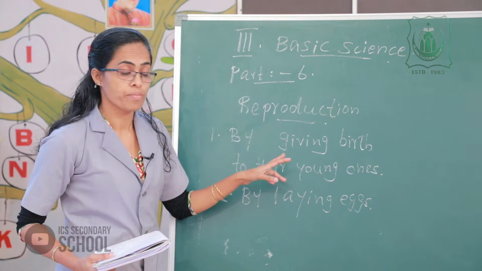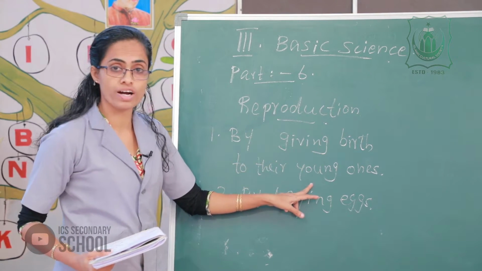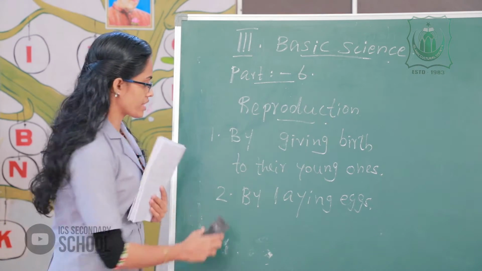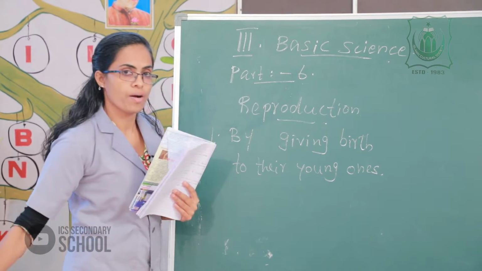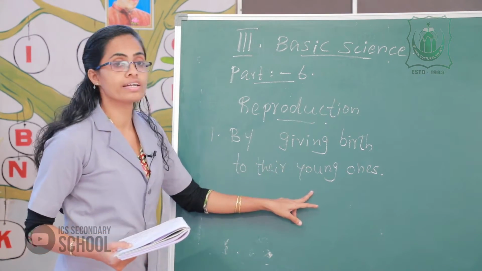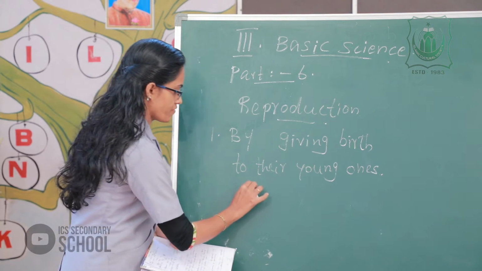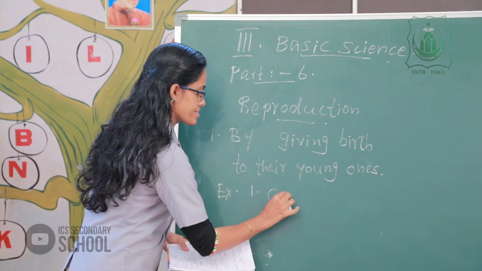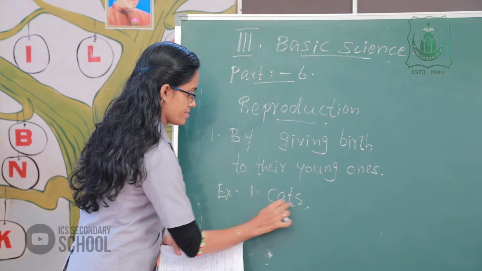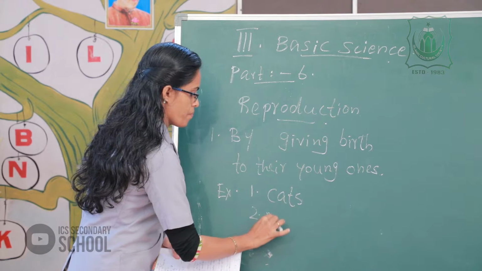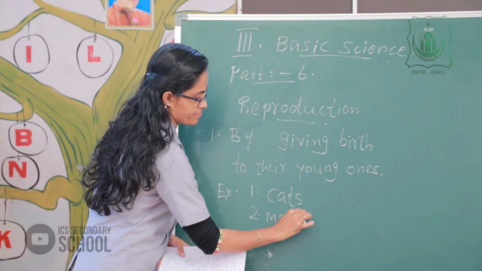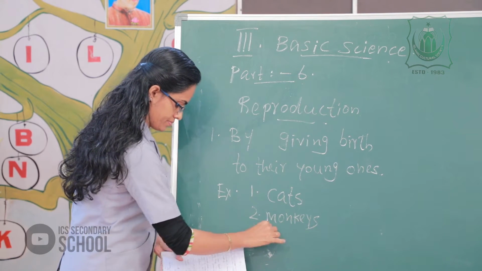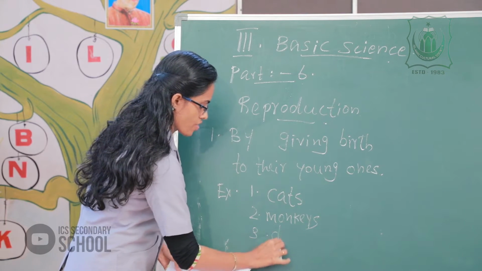Can you say by giving birth to their young ones? Okay, tell me what are the different examples. The first one, examples: cats, monkeys, dogs.